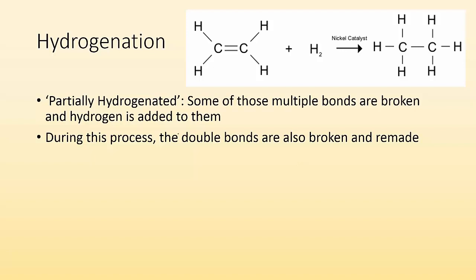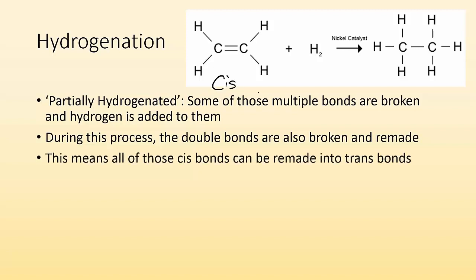We have all of these multiple bonds, and in nature you tend to only really find cis double bonds. This means all those cis bonds can be broken and remade into trans bonds. So you can get trans fats. I don't know if you guys have heard of trans fats. Basically, you just altered the structure of the fat. You changed its shape, which means you've also changed its function. And the body isn't used to getting trans fats.